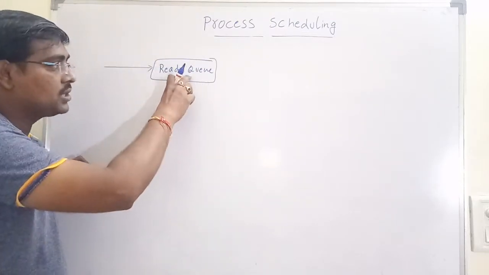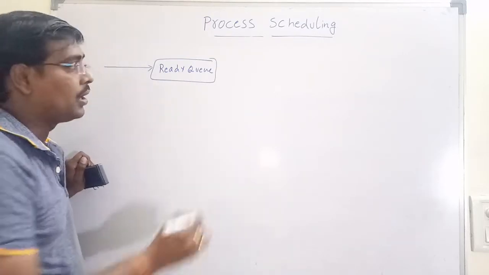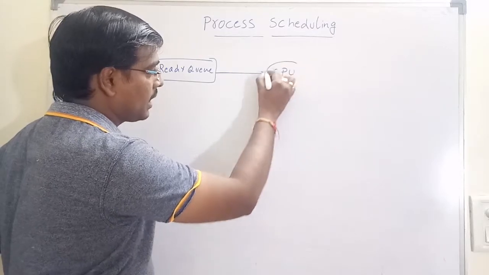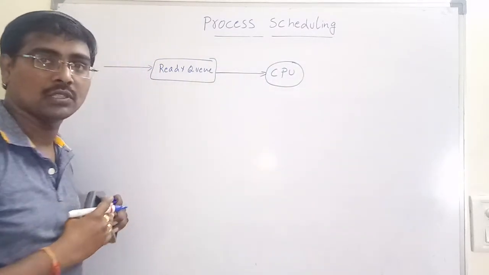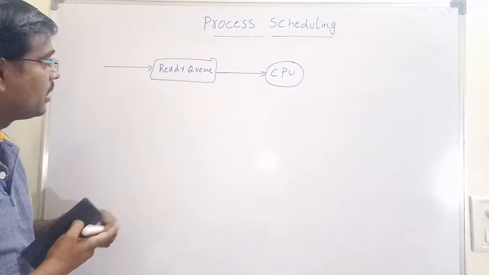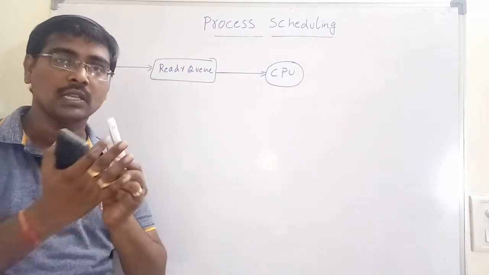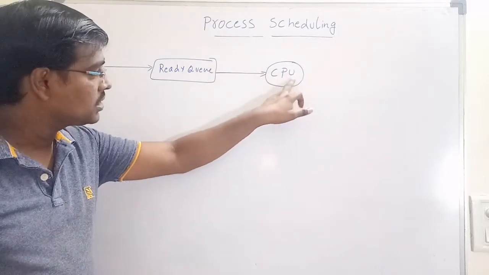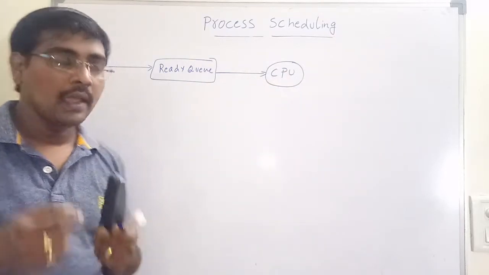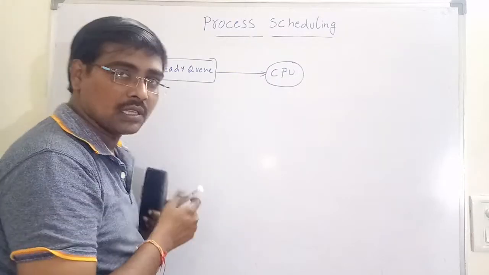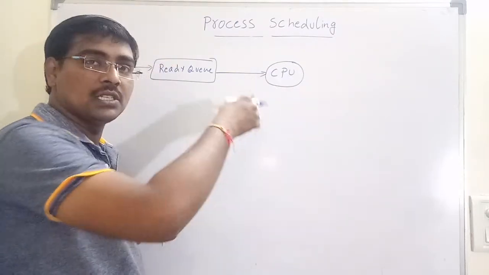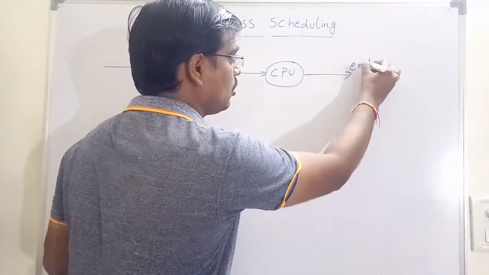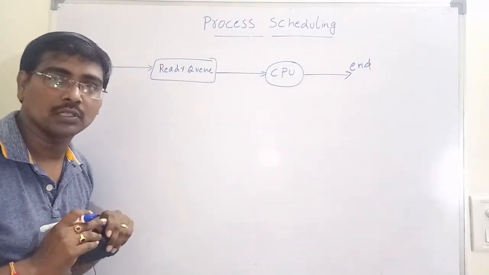Among the ready queue, we have many processes. Among them, we select one process and allocate the CPU to that process. Whenever a process gains the CPU, it performs its execution. Suppose it completes its execution, then no problem, that is the end of that particular process.